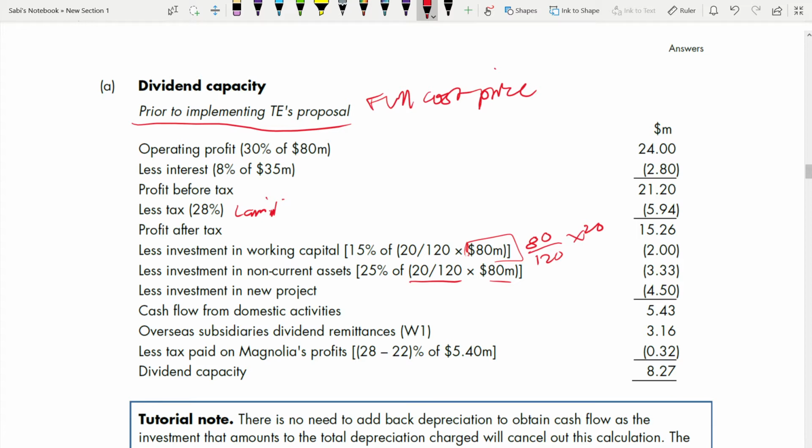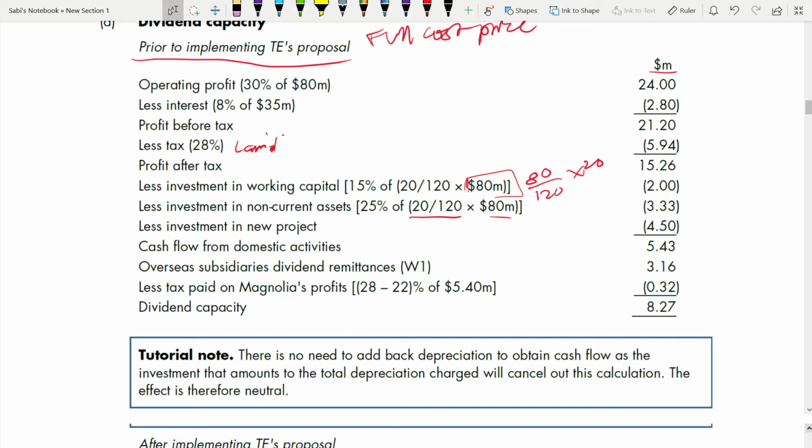And then comes investment in new project, which has been 4.5 million. That's why it's 4.5, because these are in millions. So all these are your cash flow from domestic activities. Please put this heading there. It's very important that you put appropriate headings for each. You have to label your numbers. So it is cash flow from domestic activities because till here all these are domestic activities.